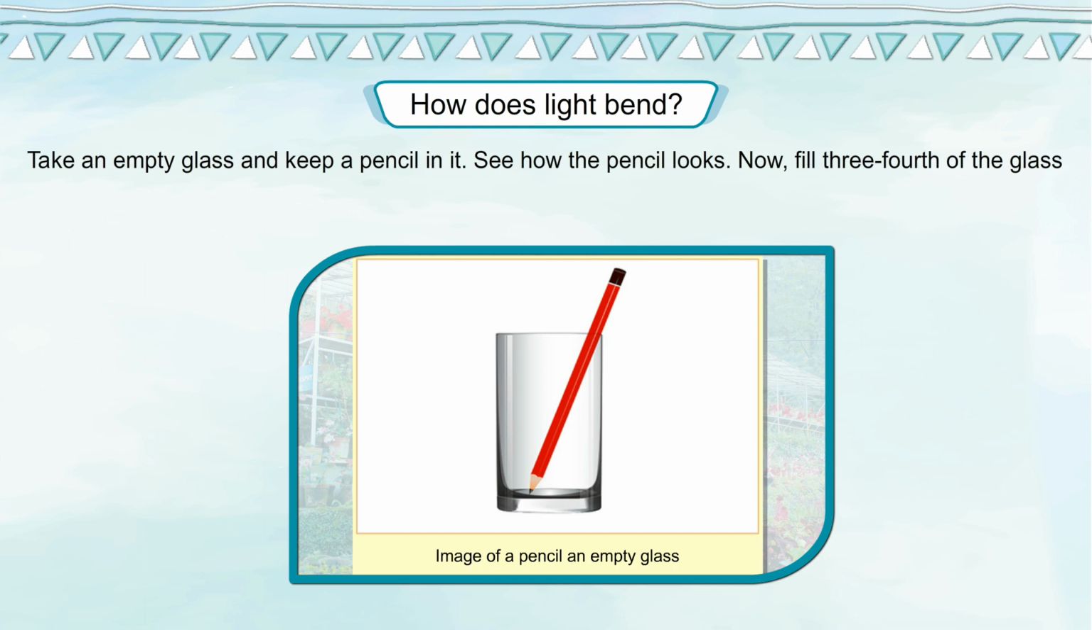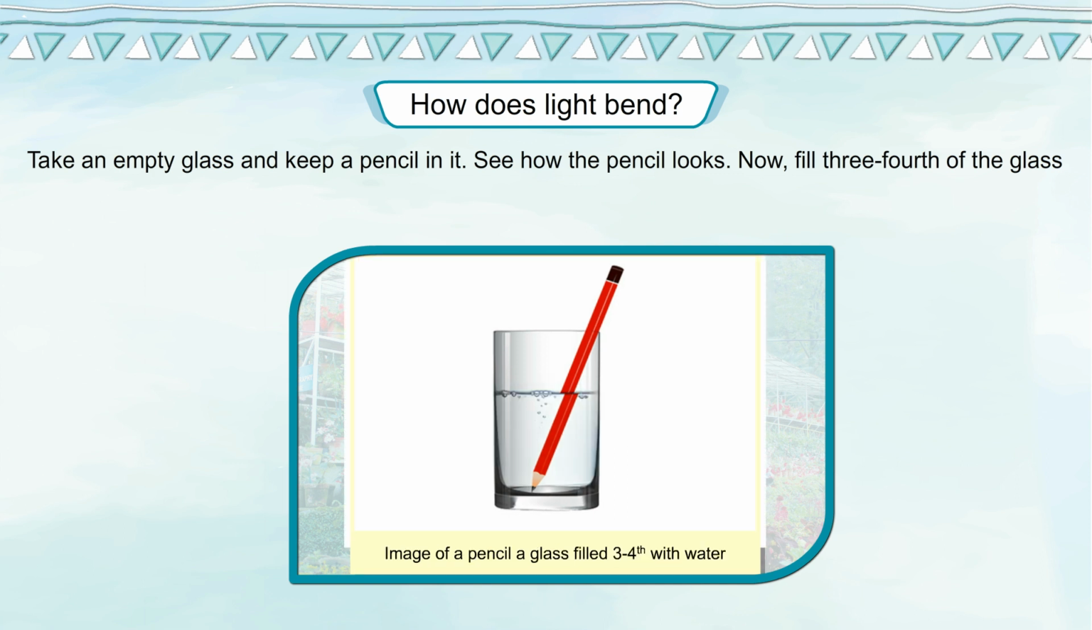How does light bend? Take an empty glass and keep a pencil in it. See how the pencil looks. Now fill 3/4 of the glass with water. Observe how the pencil looks. It will appear bent to you.